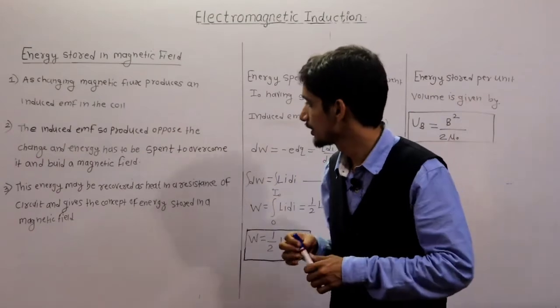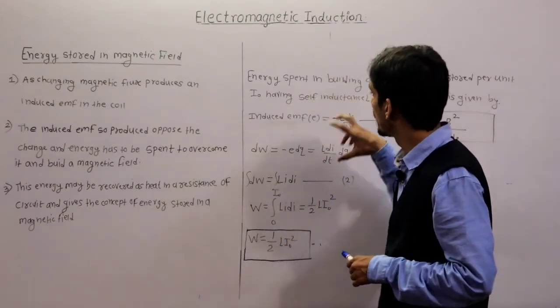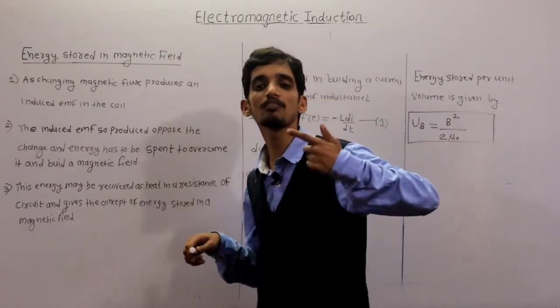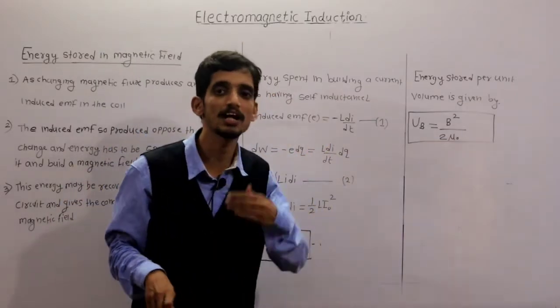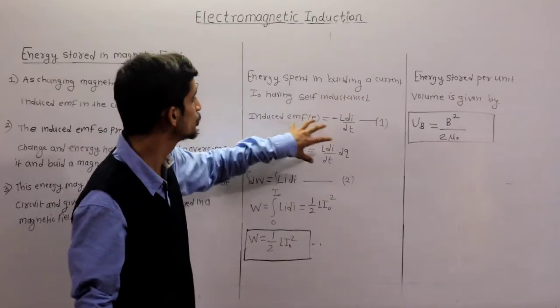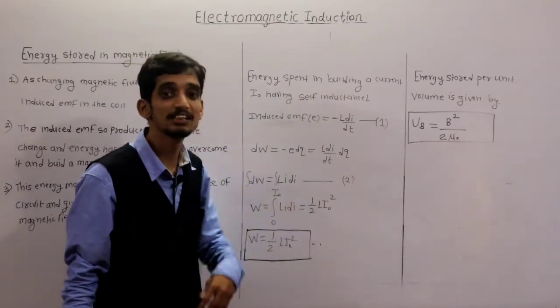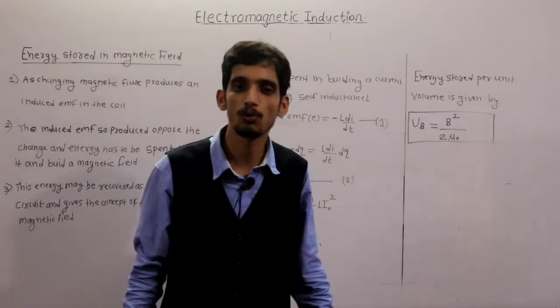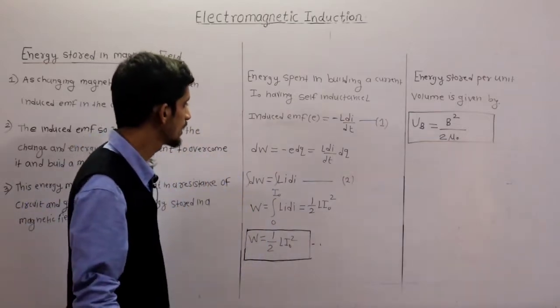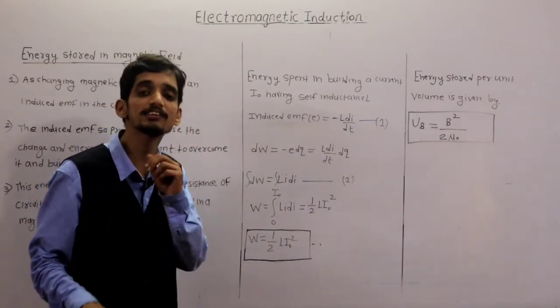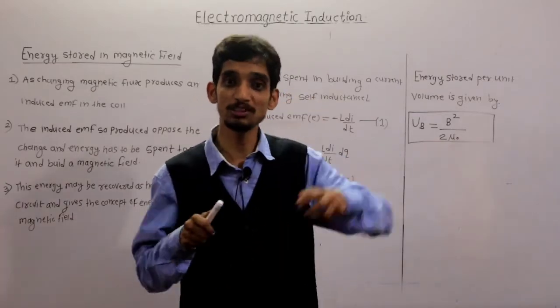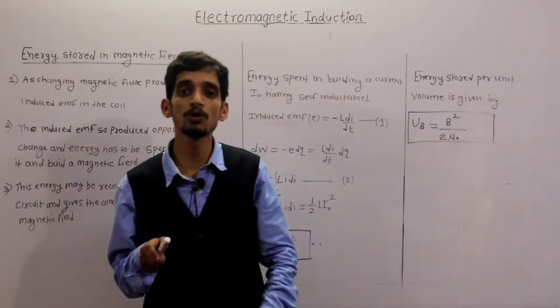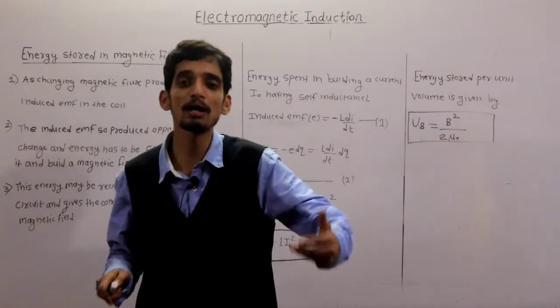Okay? Now listen here. Induced EMF during the process of electromagnetic induction is given by E is equal to L into di upon dt. This is the induced EMF, where L is the self-inductance of a coil. Clear? Now, as I already discussed, energy is stored, so some work has to be done to build up the magnetic field.